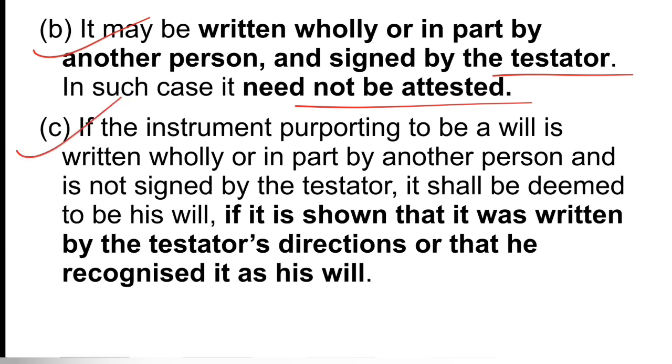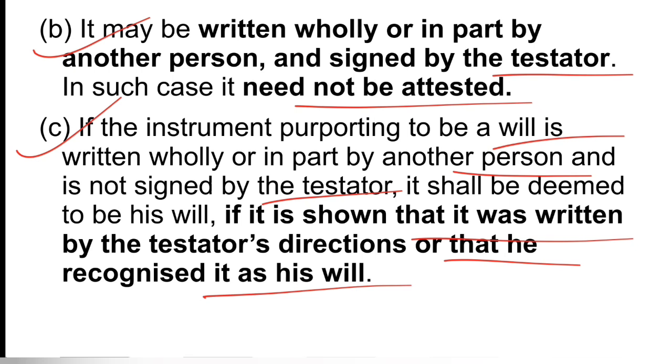Now C says if the instrument purporting to be a will is written wholly or in part by another person and not signed by the testator, it shall be deemed to be his will if it is shown that it was written by the testator's direction or that he recognized it as his will. So even if he has not written it and not signed as testator, but still it will be deemed to be his will if it has been shown that it was written by the testator's direction or that he recognized it as his will.